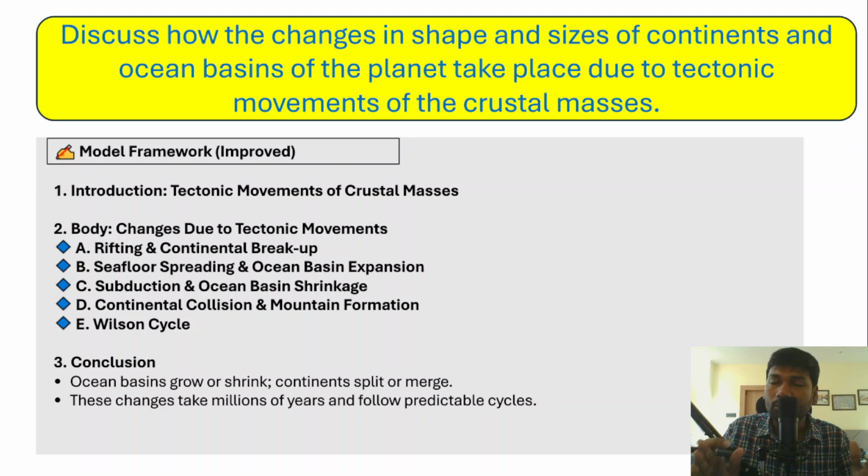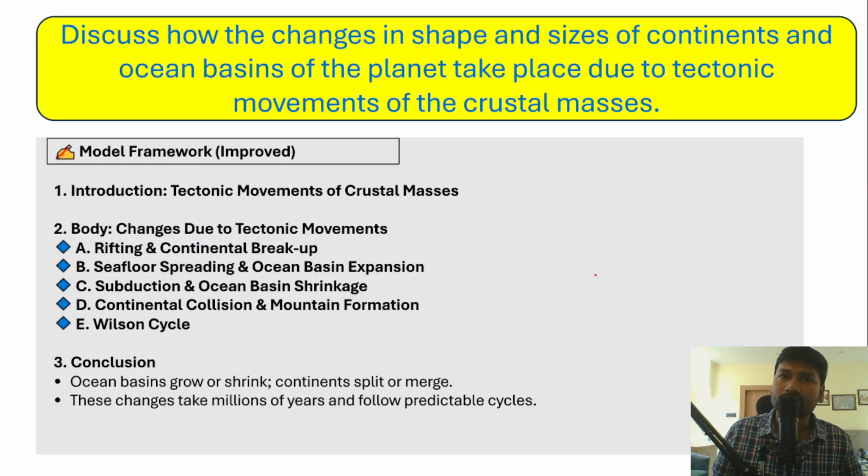For every question you need to have a model framework so that the structuring of the answer is more impressive, right? First of all you have to write the introduction, and the introduction should be about the tectonic movement of the crustal masses. We all know that the entire planet Earth has tectonic plates, and these tectonic plates also move. So in the introduction itself you just have to briefly introduce the tectonic movements of these crustal plates. And in the body part of the answer, you have to mention the changes that have been taking place due to the tectonic movements.